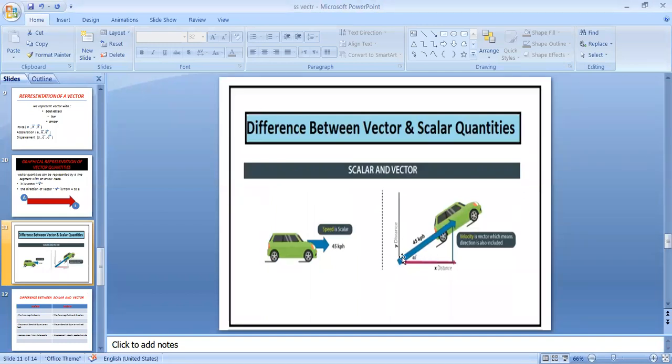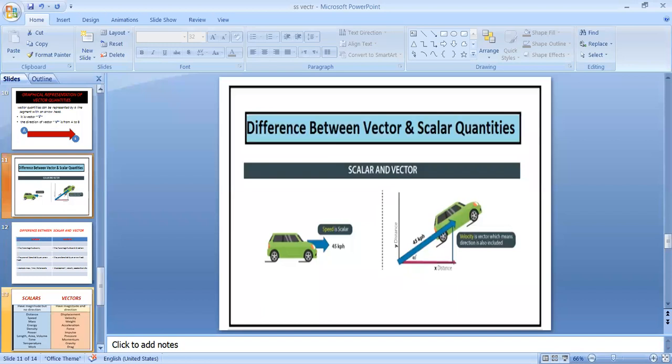But if we say that it is moving upward on a slope at 40 degrees, it has a specific direction, so it is called velocity. This is the difference between speed as a scalar quantity and velocity as a vector quantity. Clear?